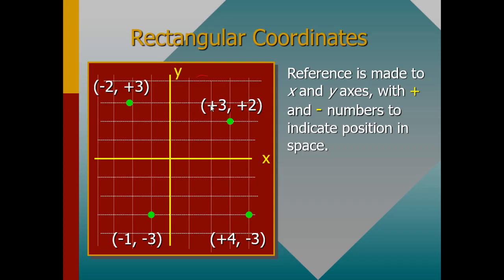+3, +3. +3 is for the x-axis, okay? And then this one is the y-axis. Then for the other one, if you look at this side, you need to expect the negative and the positive, of which x is negative and then y is positive.